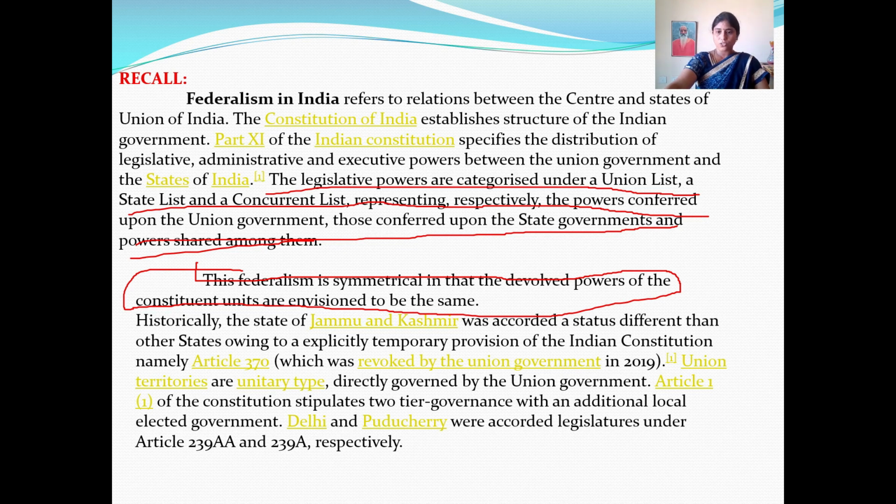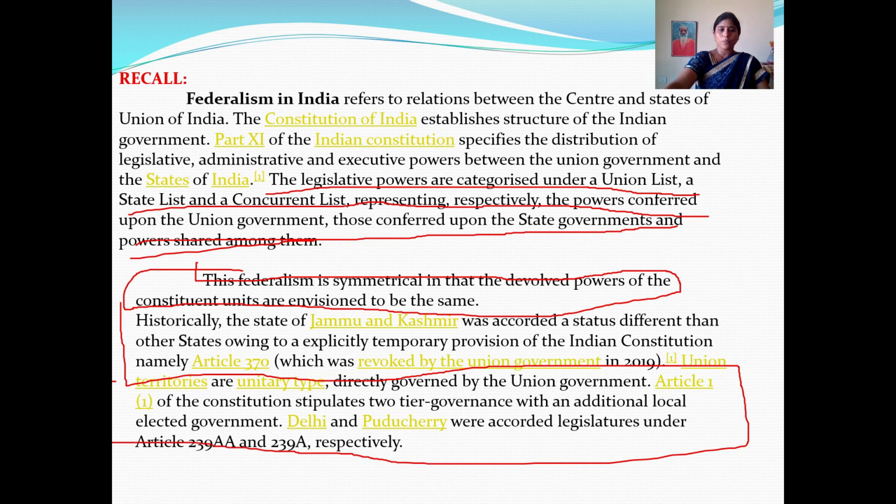In our constitution, they never mention that India is a federal country. So this is about our federalism. Why did we adopt federalism in India, and how are the powers distributed between vertical powers and horizontal powers? In the next coming classes we are going to discuss on what basis we adopted federalism.